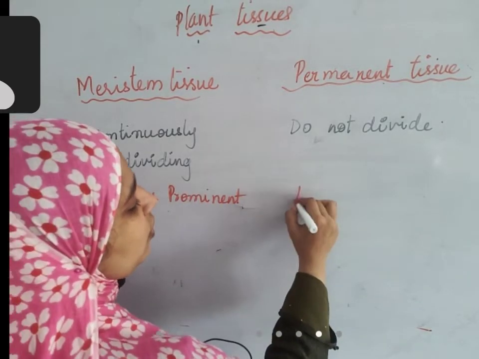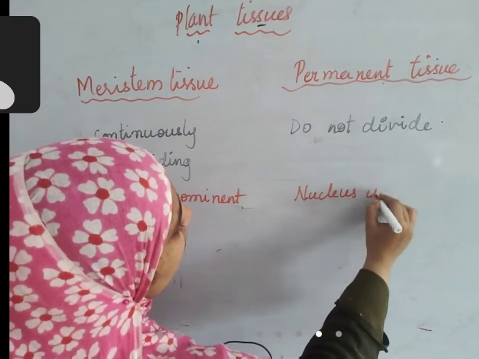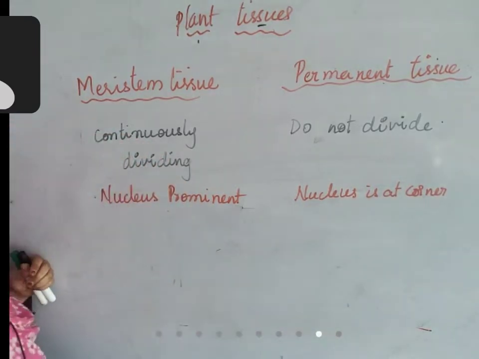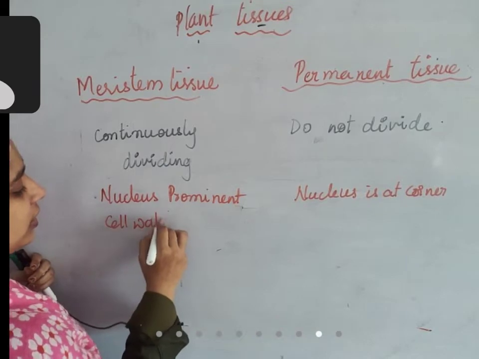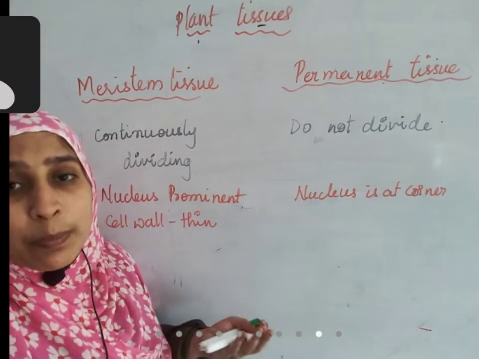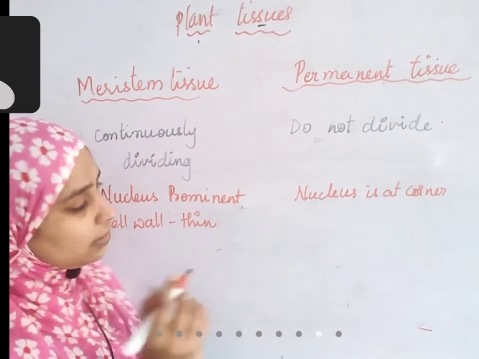Here the nucleus is at the corner. You see the outermost layer, the cell wall. Will the cell wall be thick or thin? Here it is thin because the cell wall deposits over time. When the cell is newly formed, the cell wall is thin.